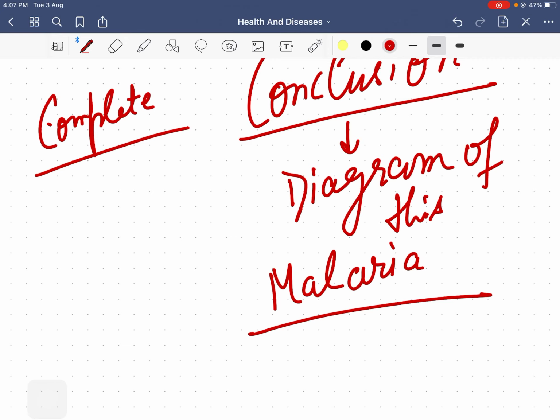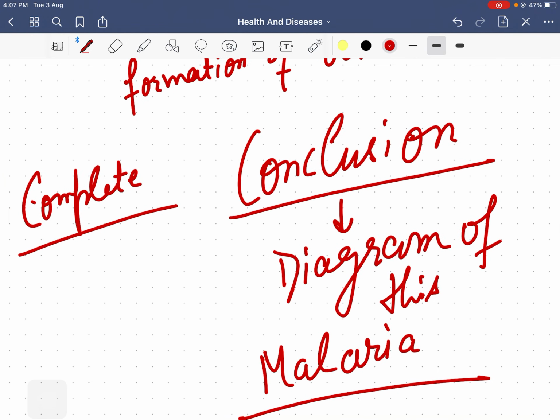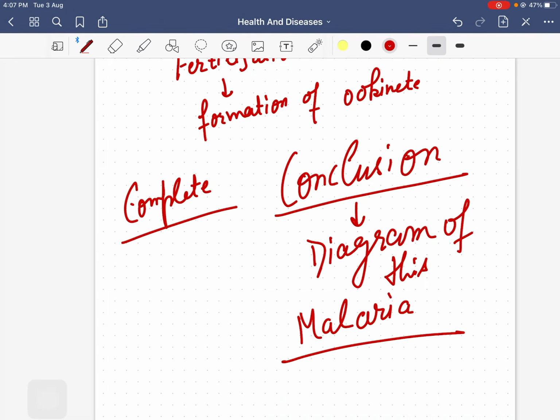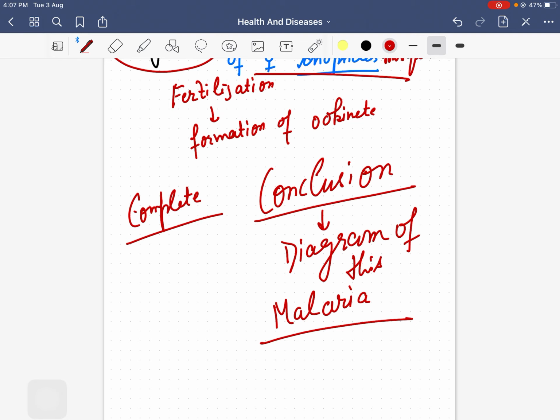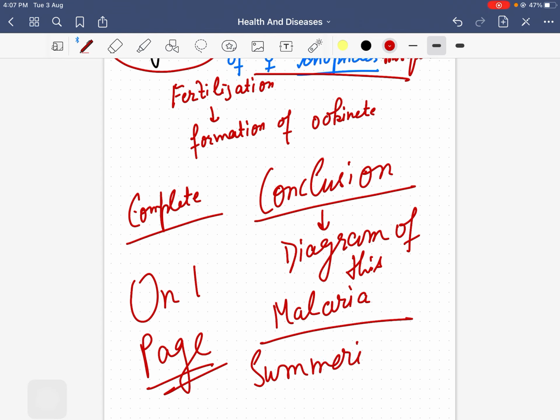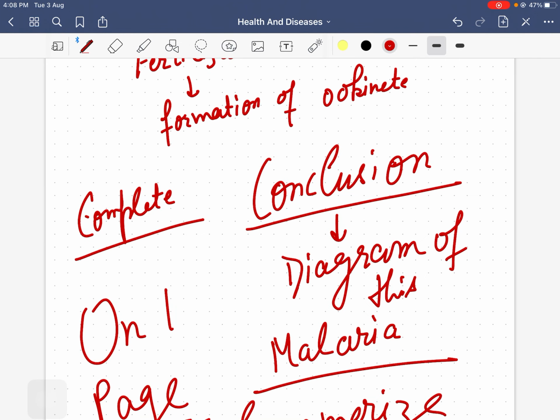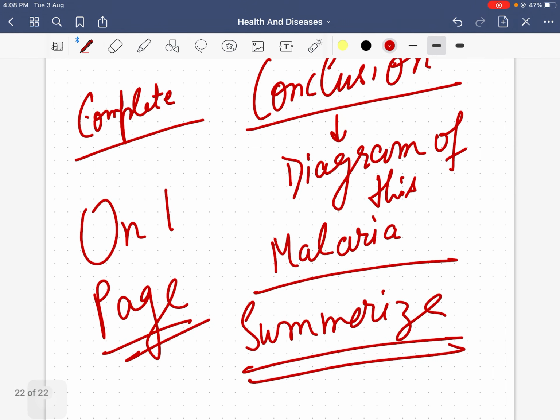Use your basic concept, read it carefully and then join all the steps and draw one complete diagram on one page, because I have described every part in the diagram I gave you. You have to summarize this diagram in one page. I request all of you to definitely do that. Then you will be really confident to describe the life cycle of Plasmodium.